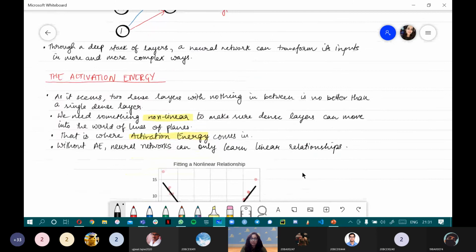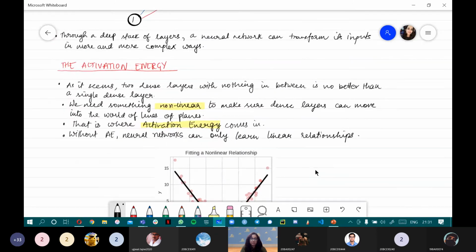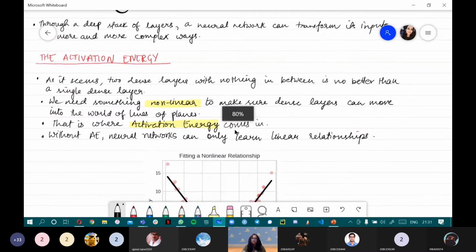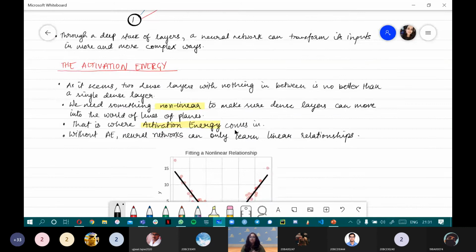Okay, so coming back to the deep neural network. We just saw what layers are, right? Now, just having a stack of layers, just imagine this. I know this might not make a lot of sense, but if there is a stack of layers like this, this is just a diagrammatic representation, nothing scientific. I'm just trying to make it easier to understand.